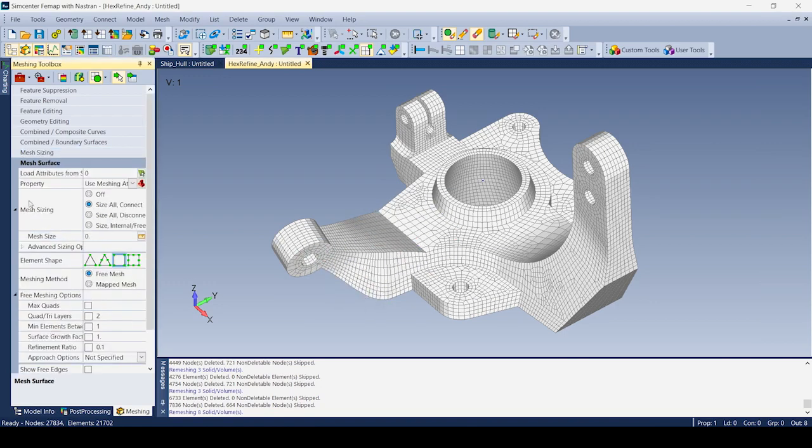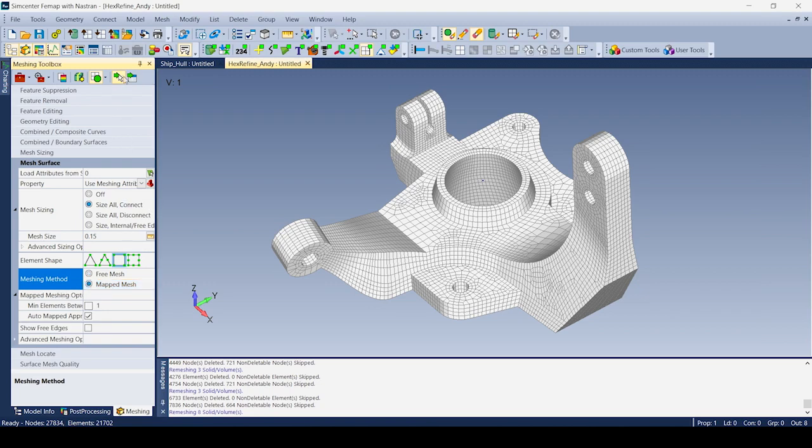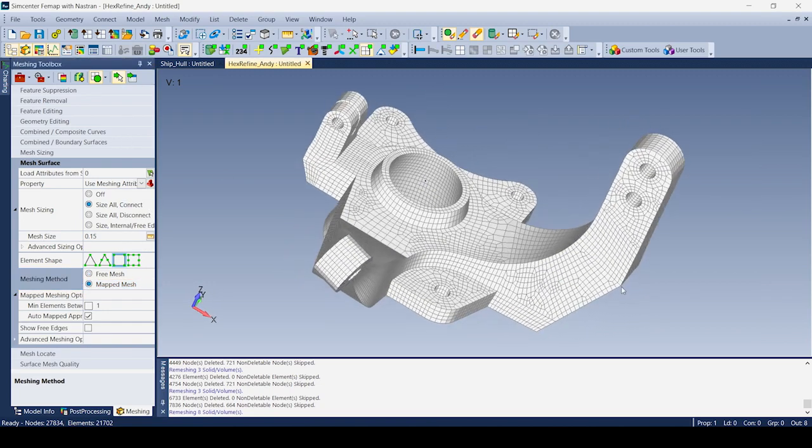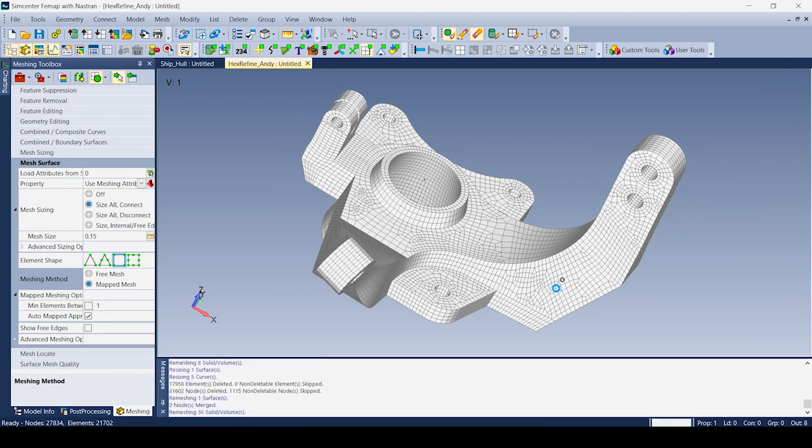And then the other tool that we have is Mesh Surface. We're going to enter a mesh size of 0.15, and change this to map mesh. Now if I pick this free mesh surface, you can see that it's now going to put a mapped mesh on this surface, and it's going to push those hex elements all through my model.